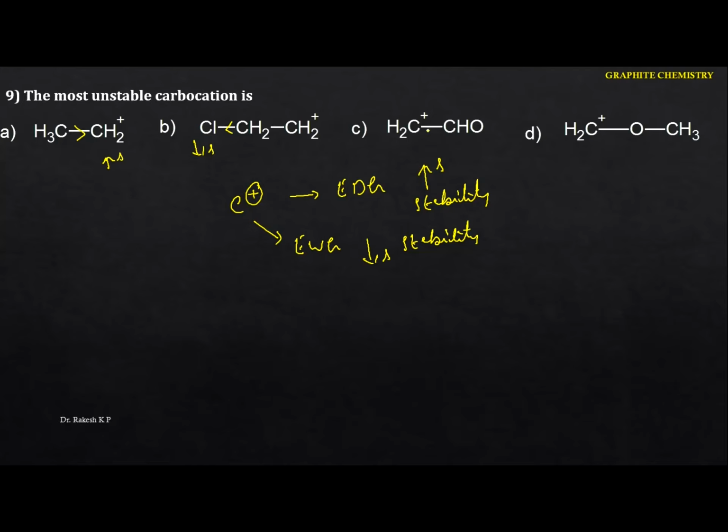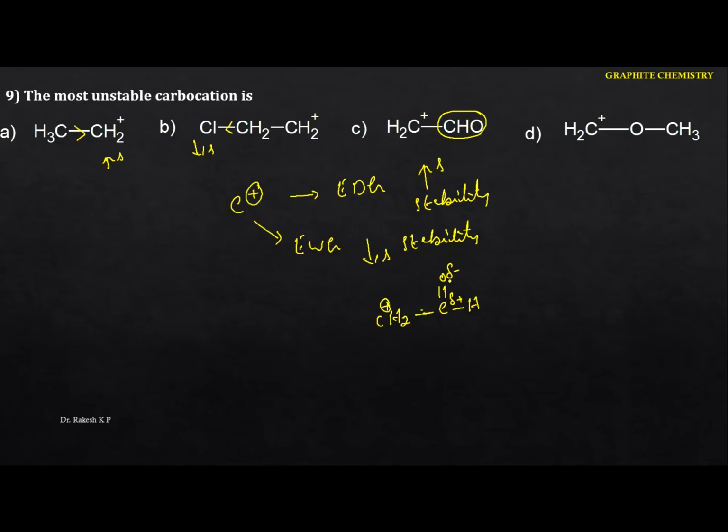Come to this one here. You just identify this group. This is the CH2 plus, and here we are having the carbonyl group. If you go to the previous question, you come to know this is the delta plus, this is the delta minus. So this will be electron deficient. This withdraws the electrons towards itself. That means this acts as electron withdrawing.